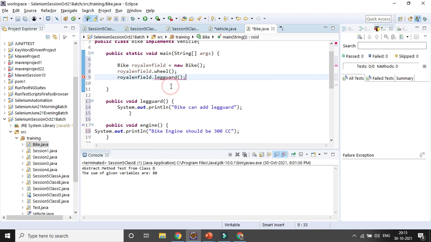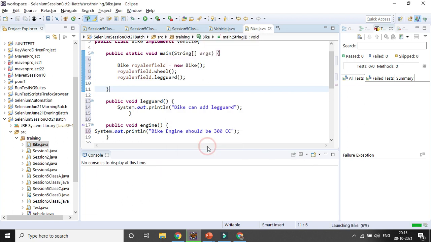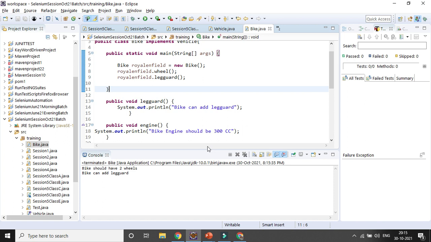Okay, now if you run them, you will definitely get all the desired output, because this is very important. So what is an abstract class? With the help of the abstract keyword, you can define a class as abstract. An abstract class can have both abstract and non-abstract methods.